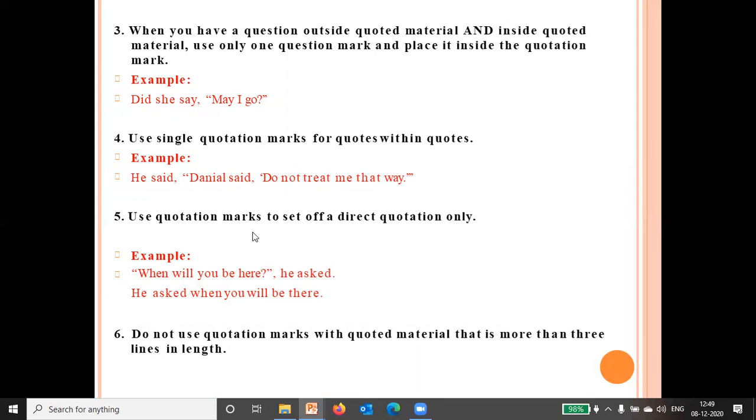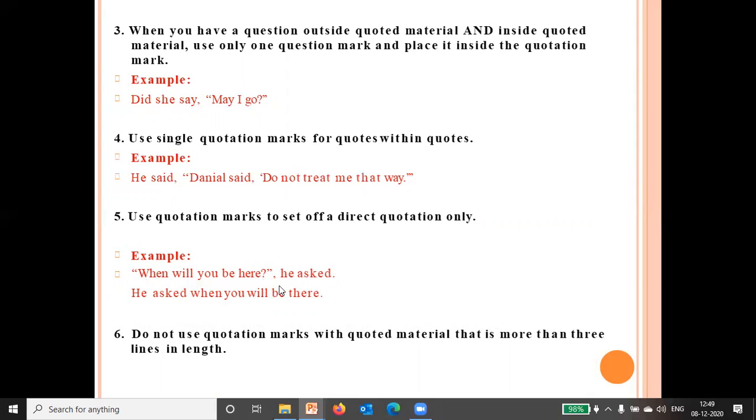Use quotation marks to set off a direct quotation only, the direct words of a speaker. When will you be here? He asked. So when your sentence is directly starting with quotation marks, you will use it in this way.